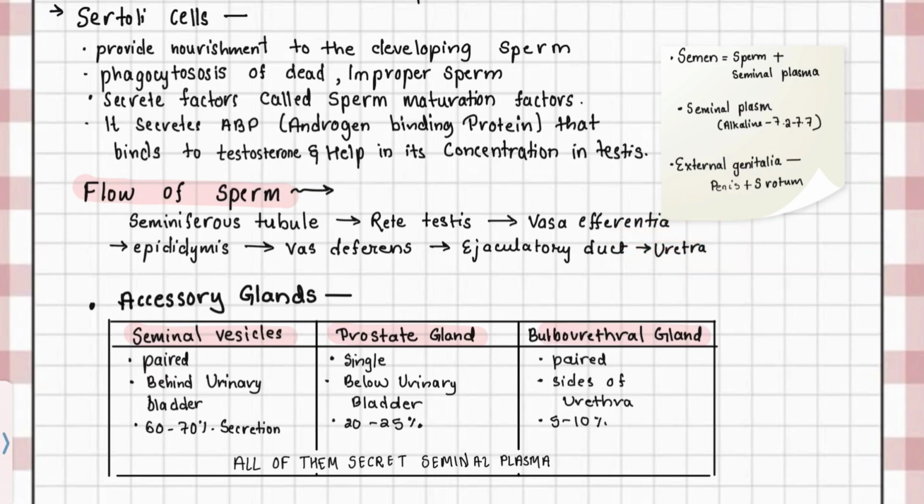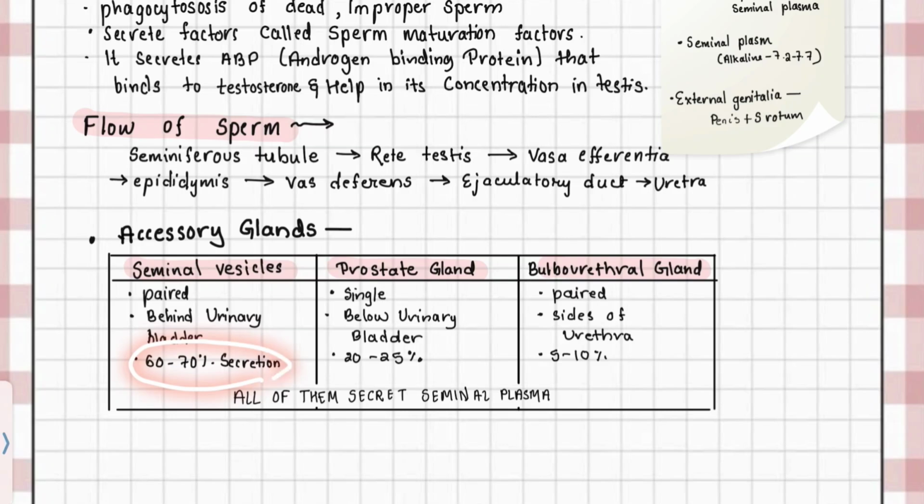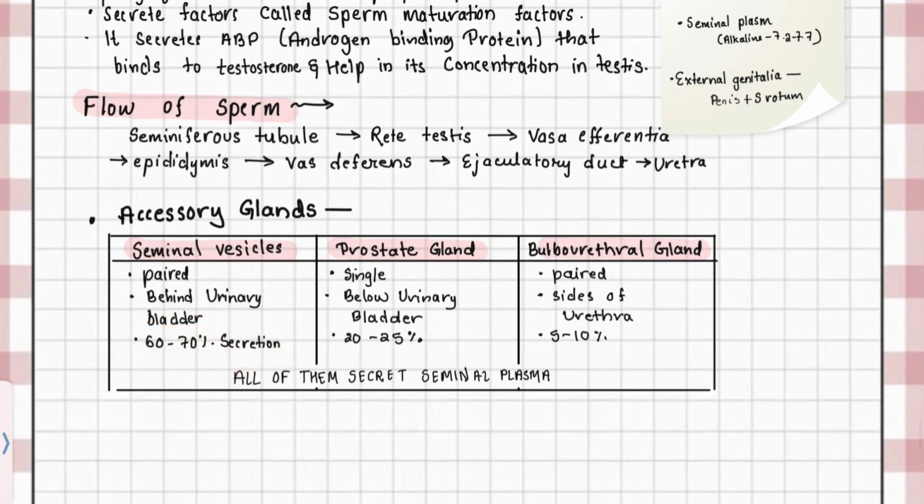And then accessory glands contribute fluid that forms seminal plasma. Remember, semen is sperm plus seminal plasma. Seminal plasma is alkaline, and there are three main accessory glands. So the first is seminal vesicle, which is a paired gland, located behind the urinary bladder and contributes about 60 to 70% of seminal fluid. Second is prostate gland, which is a single gland located below the urinary bladder, and it's 20 to 25%. Then comes the bulbourethral gland or corpus gland, which is paired, located on the sides of urethra and contributes about 5 to 10% of seminal fluid.